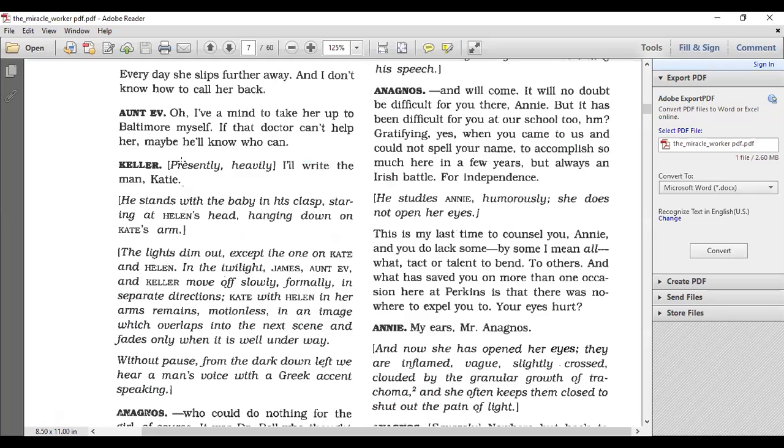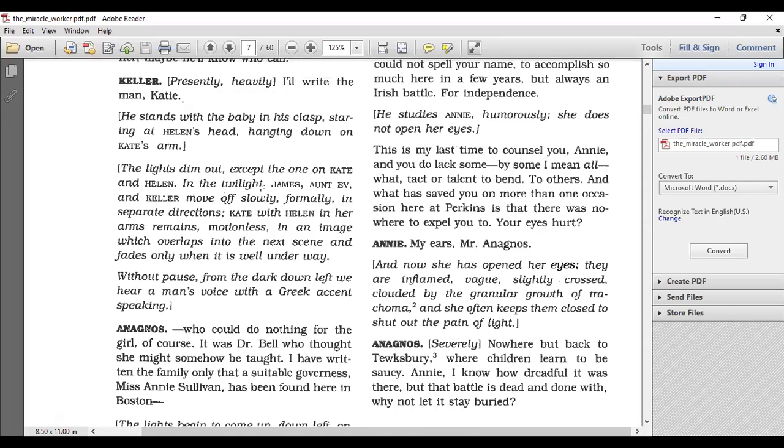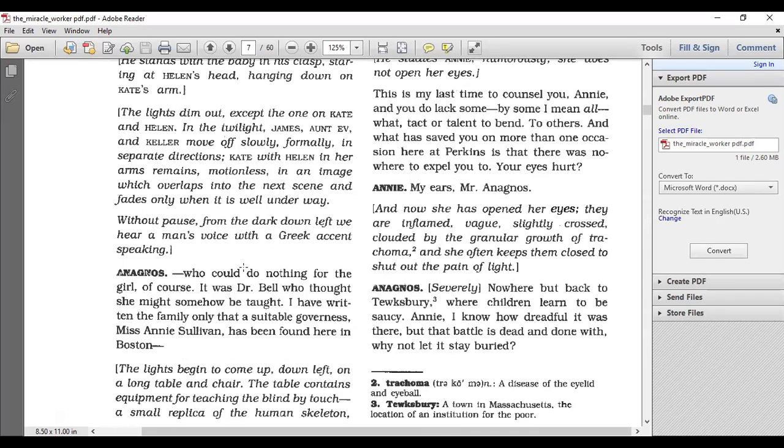Mr. Keller stands with the baby in his clasp, staring at Helen's head, hanging down on Kate's arm. The lights dim out except the one on Kate and Helen. In the twilight, James and Eve and Keller move off slowly, formally, in separate directions. Kate, with Helen in her arms, remains motionless in an image which overlaps into the next scene and fades only when it is well underway. Without pause, from the dark down left, we hear a man's voice with a Greek accent speaking.